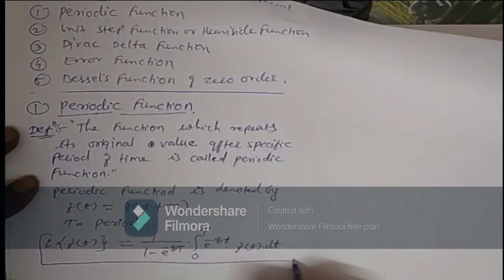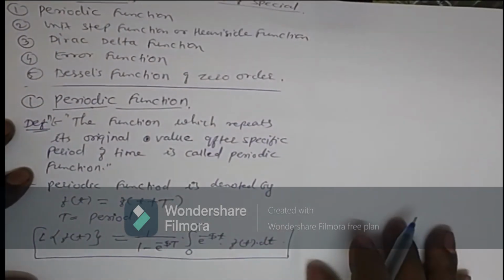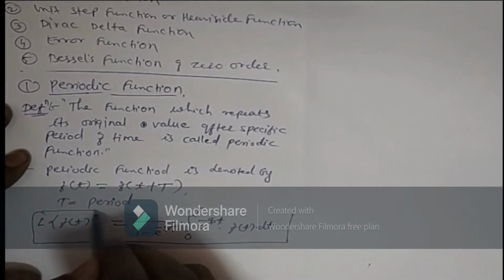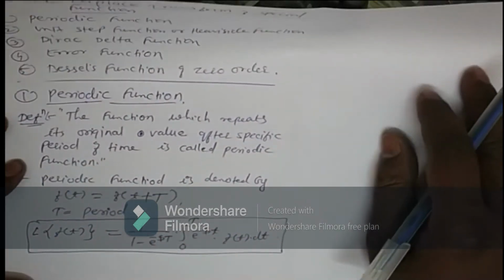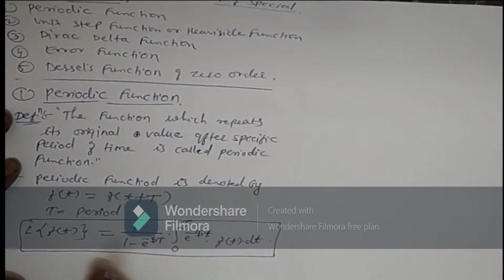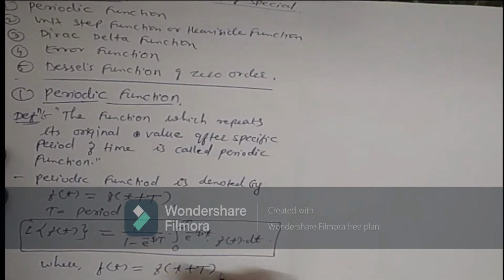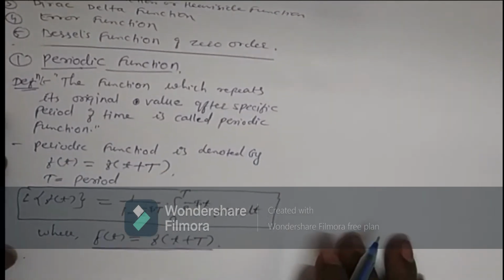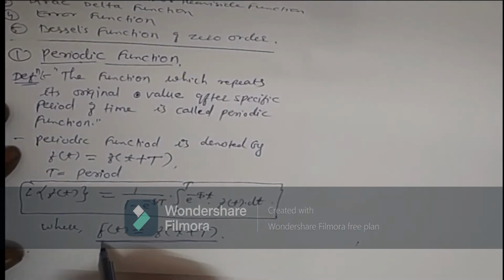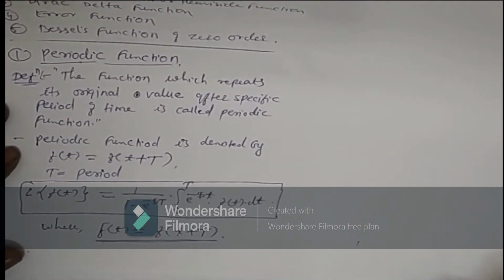Okay, this is the Laplace transform of f of t, where f of t is a periodic function with f of t equal to f of t plus T. So this condition must be specified in the numerical. Okay, in the numerical this condition is always specified. So this is the Laplace transform of a periodic function.